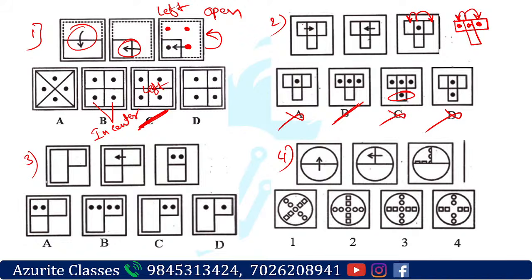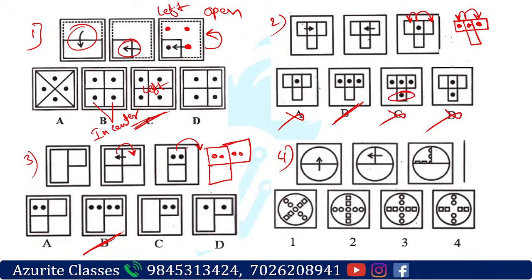Now the third one. So what is happening? There is only one fold here. In the third, if you see, there is only one fold. So what answer will come? You have to open it this side only, on the right side. If you open it, it will look like this, right? So the answer is option B, B for ball. So the third one's answer is option B. Okay, good. Now the fourth one.